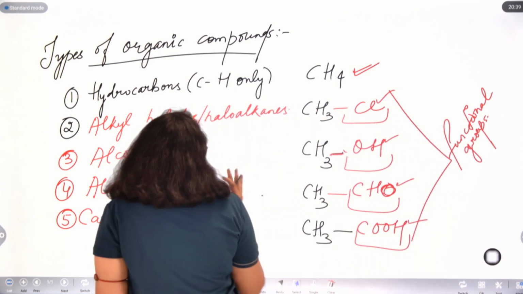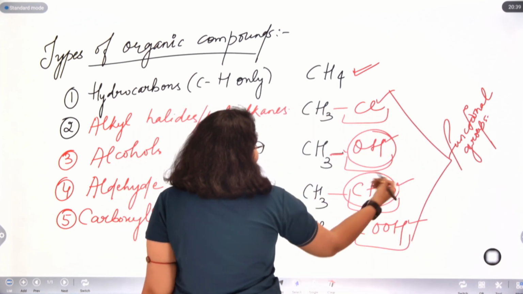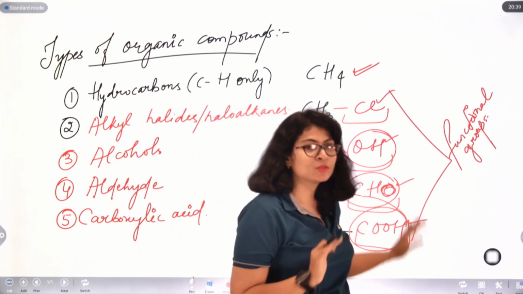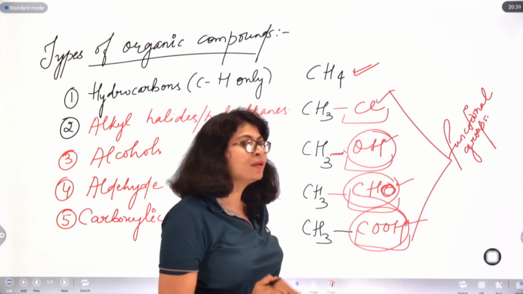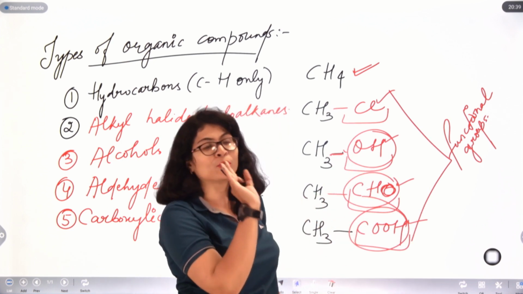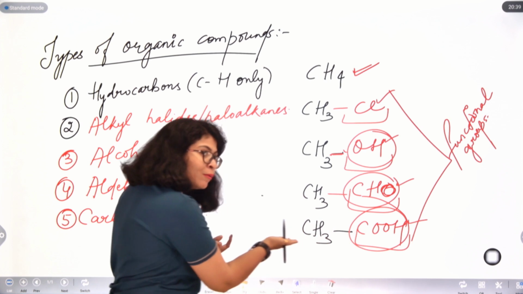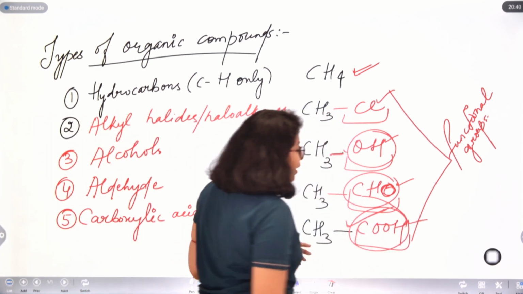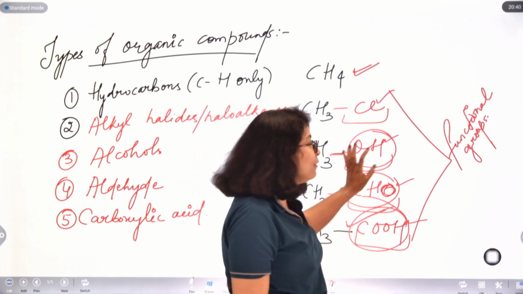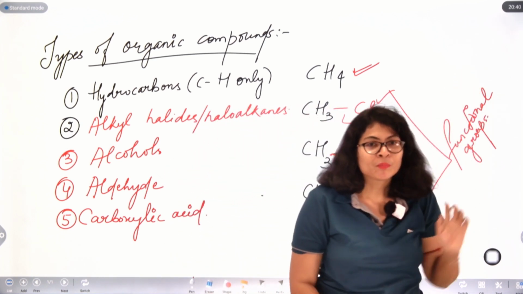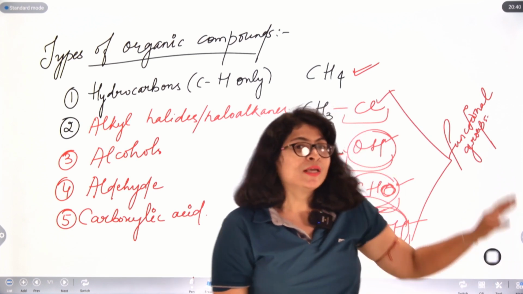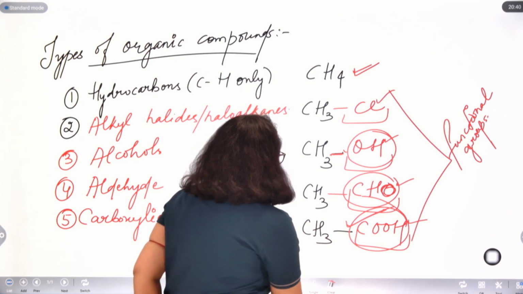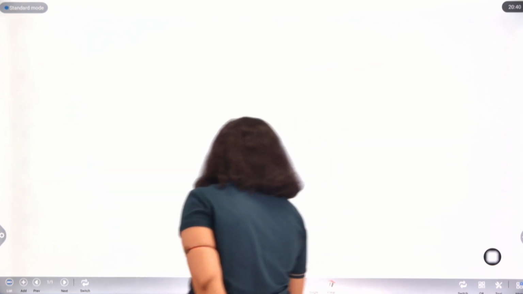By simply looking at this OH or CHO or COOH, you don't have to look at anything else apart from these groups. Simply looking at these groups, you can determine the property of that class of organic compounds. Suppose I have n number of C before it, that doesn't matter. What matters is the presence of this group. Therefore, this group is very crucial and we name it functional group. Now it's time that we take up individually one group and study them in detail. First of all, we'll take hydrocarbons.